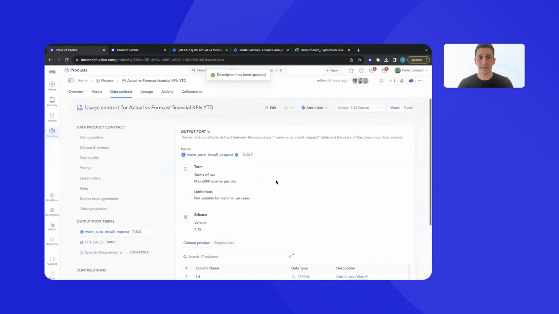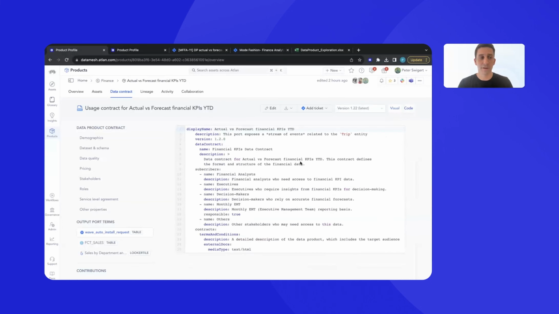And while we're here in the data contract, we can give a fresh look at it from the perspective of our data producer. Teresa looked at this from a consumer, trying to read this contract and understand how they could use it to solve a business problem. But I'm a data engineer. I think about this contract as code. To us, this is working in the tools that we feel most comfortable in. This could be a YAML file or a JSON.